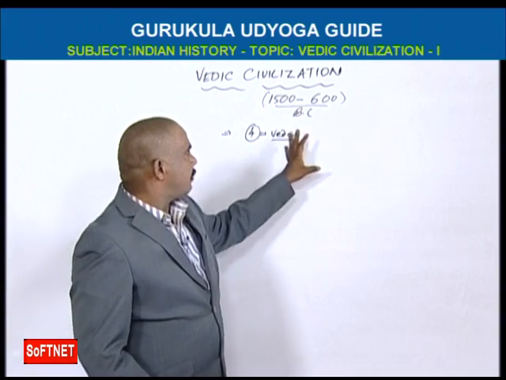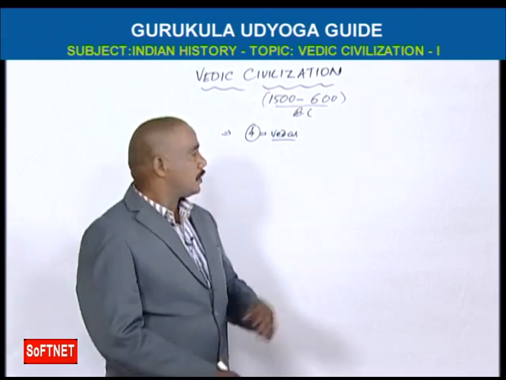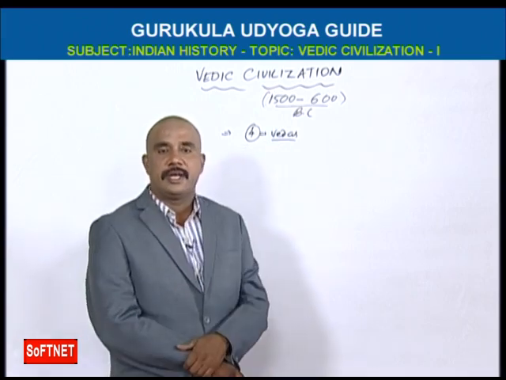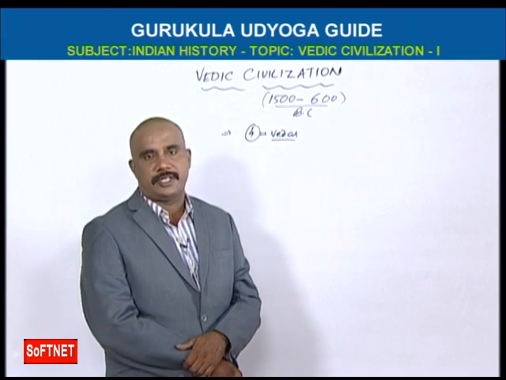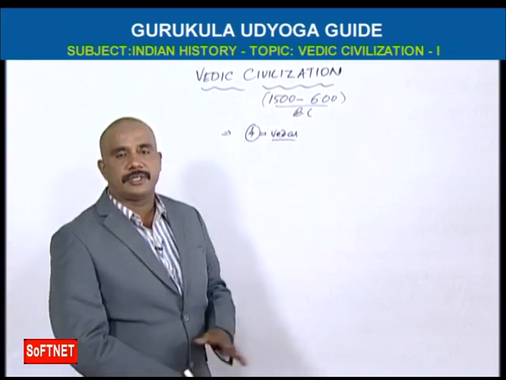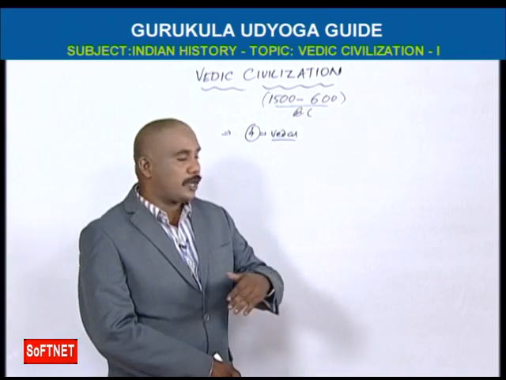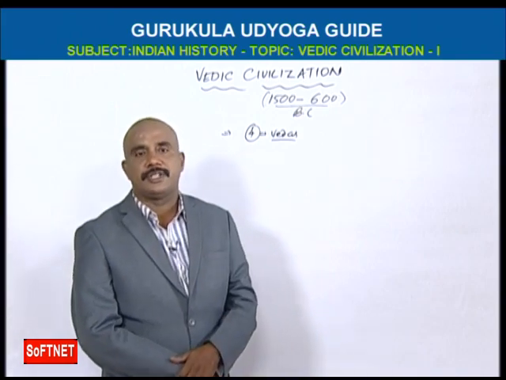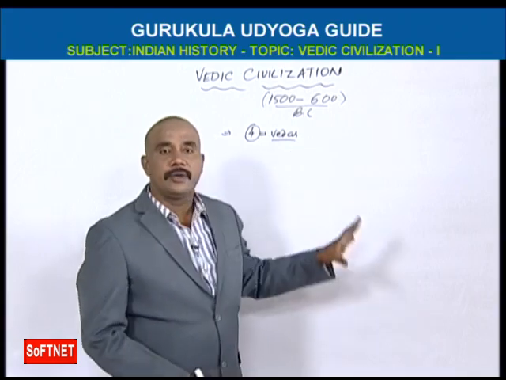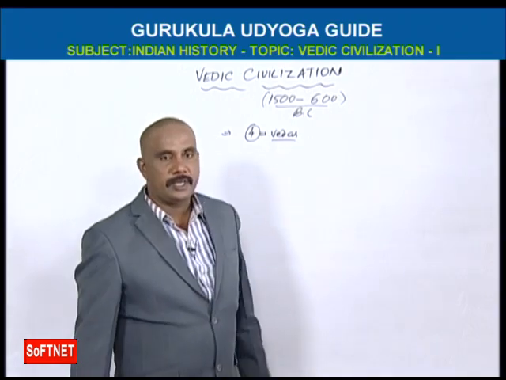The period of the Rig Veda is called the early Vedic civilization. The period of the Yajur Veda is called the later Vedic civilization. So, we have two phases in Vedic civilization, early Vedic and later Vedic. Before explaining the Vedic civilization, we have to know the Vedas and their information. So, first of all, we see the Vedas.